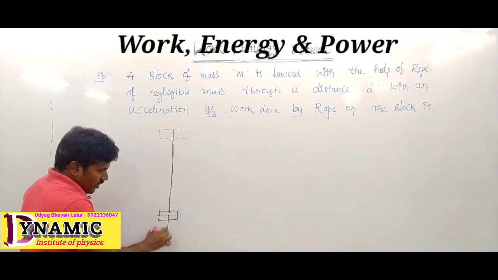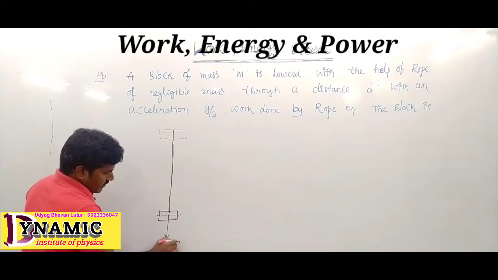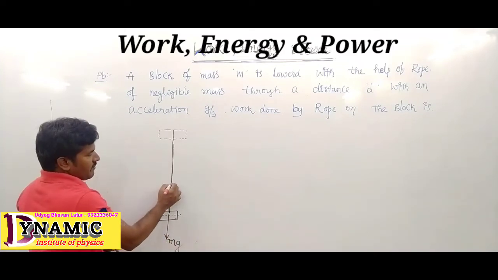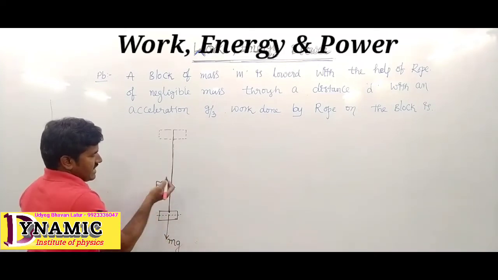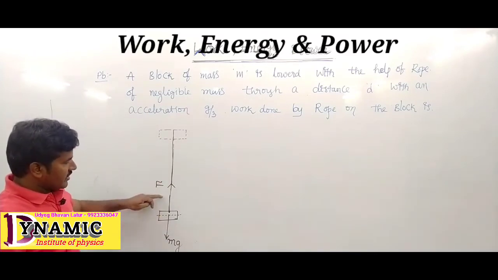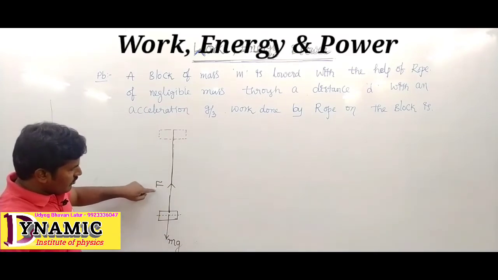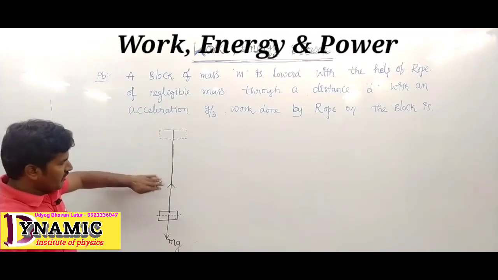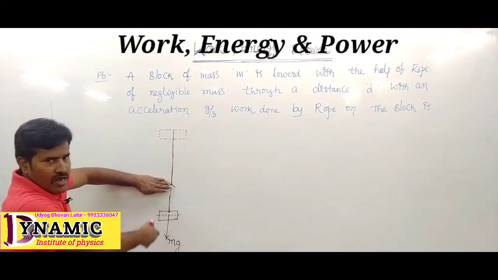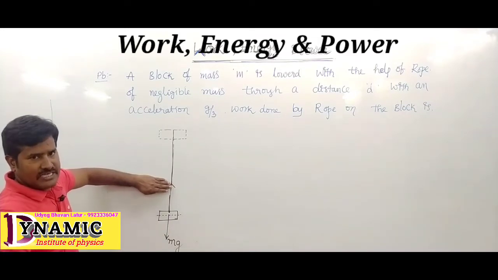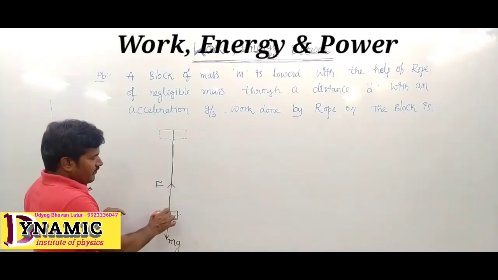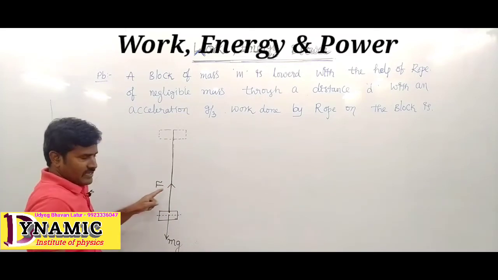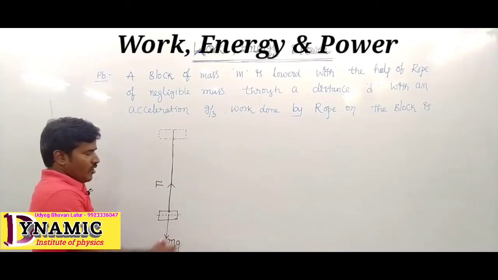Then it is moving downward due to weight. Upward, some external pulling is there. So this is the external pulling. Using this force, this block is moving slowly. Without this force, the block falls with an acceleration due to gravity. So here, upward some pulling force is there, that is F, and weight acts downward.